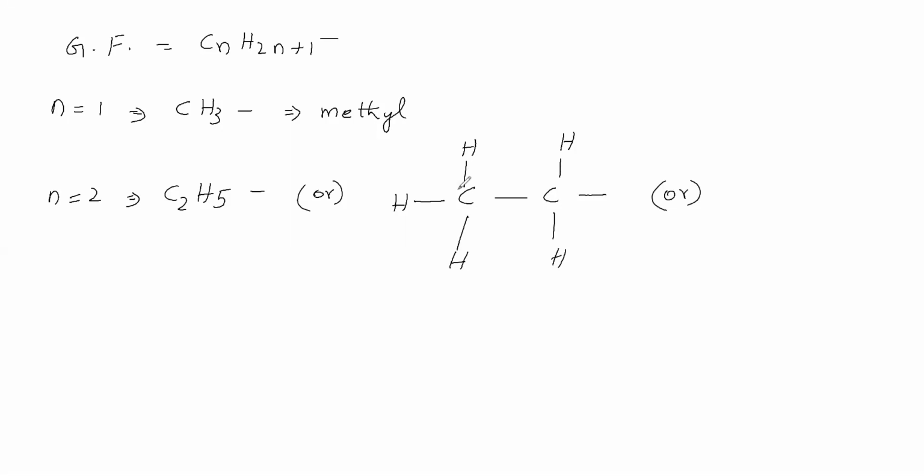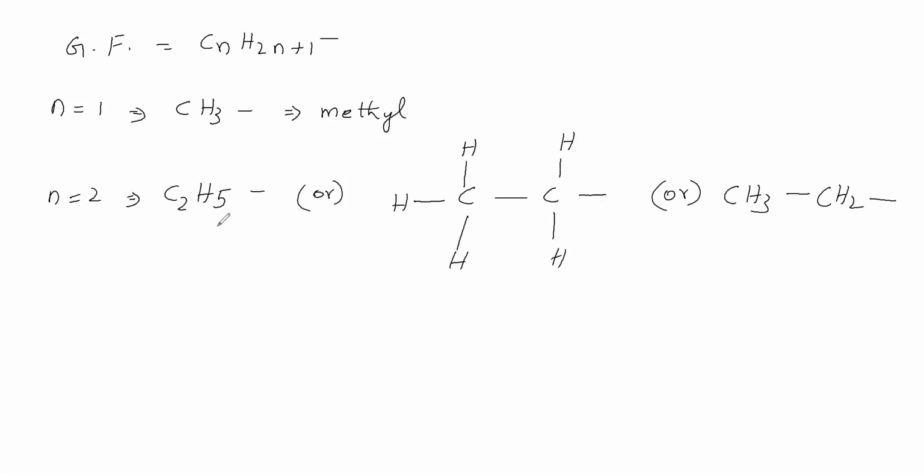The left side carbon is having 3 hydrogens, therefore we will write CH3. This single bond we will write. The right side carbon is having 2 hydrogens, therefore we will write CH2, and the right side bond we will write. So this C2H5 we have written in these 2 forms.